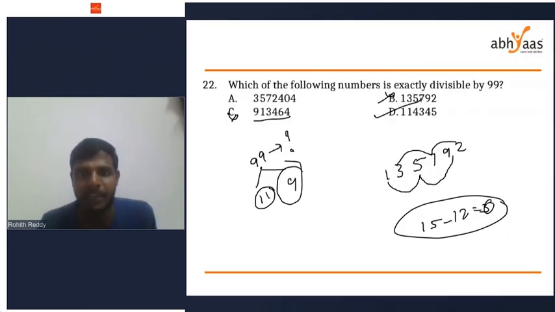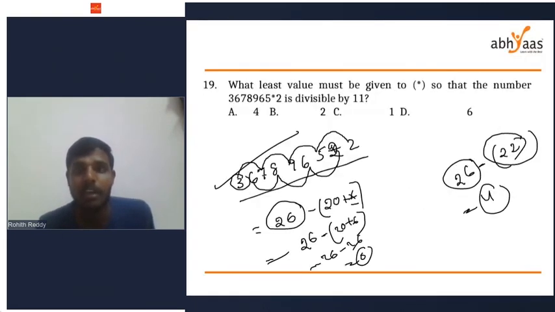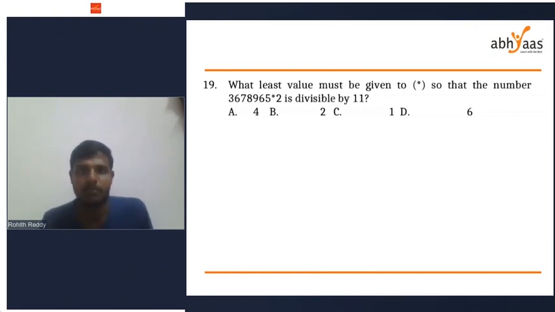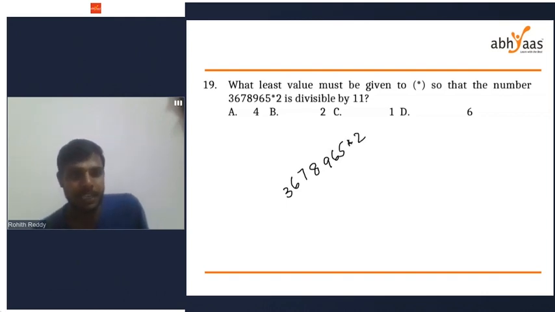Few people might be having doubts on question number 19. See, 3 6 7 8 9 6 5 star 2. Not odd numbers and even numbers. It's about even places and odd places.